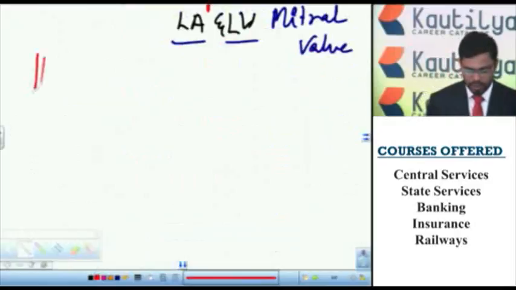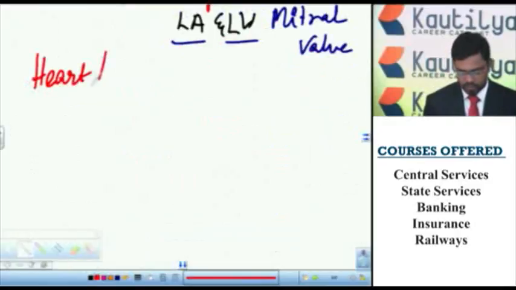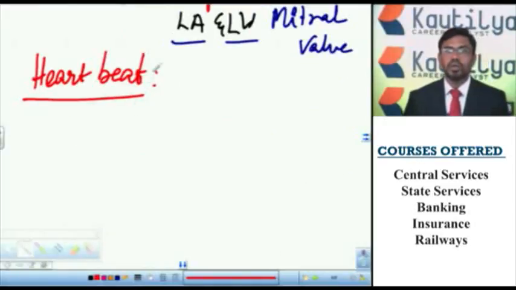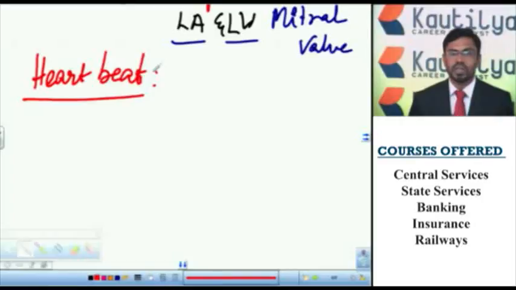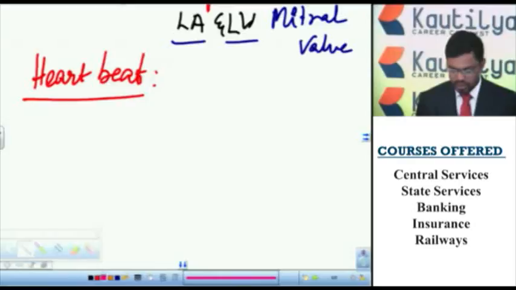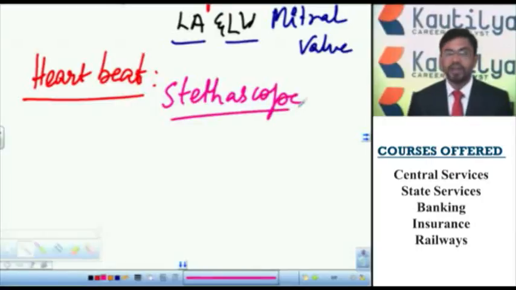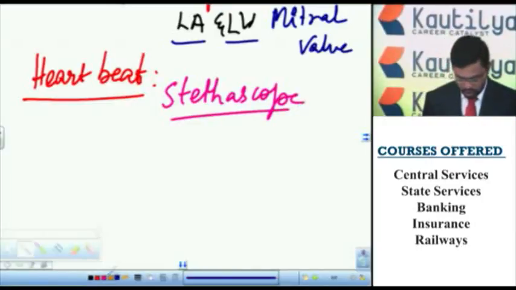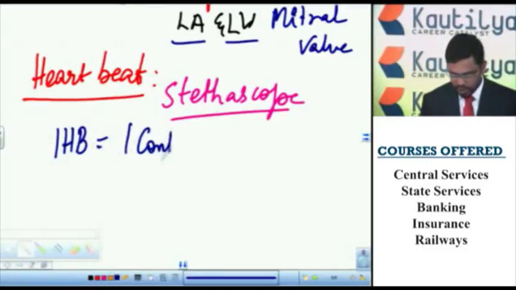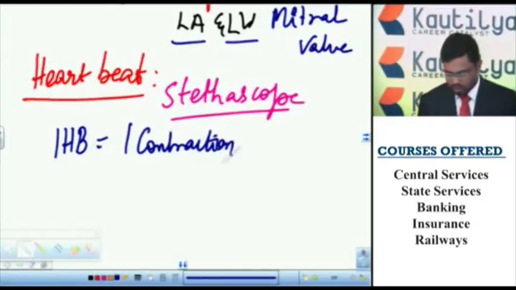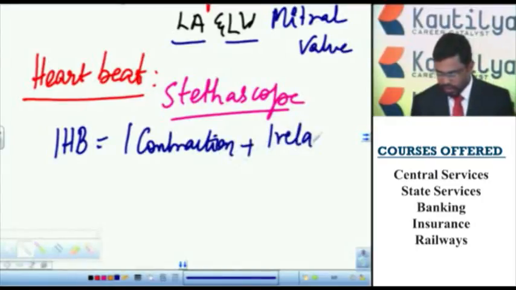Let us see heartbeat. The rhythmic contractions and relaxations of heart muscles is called heartbeat. This heartbeat is measured with an instrument called stethoscope. The heartbeat is determined by stethoscope. So one heartbeat is equal to one contraction plus one relaxation.